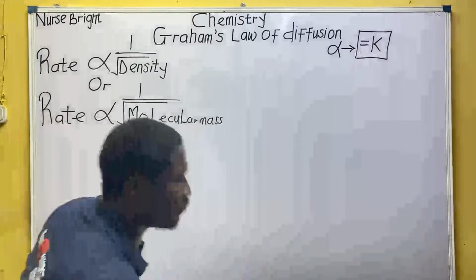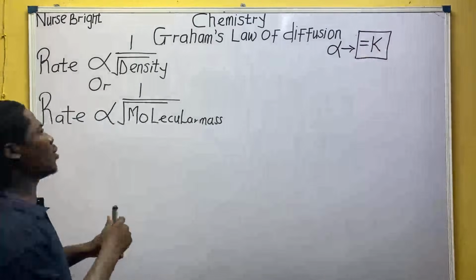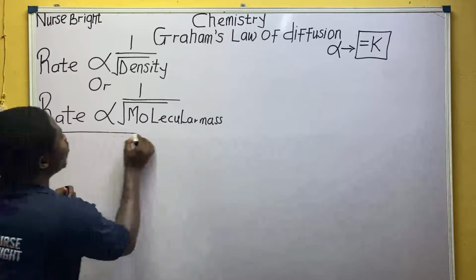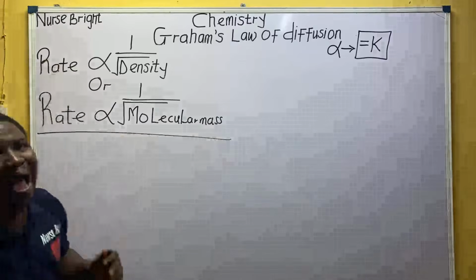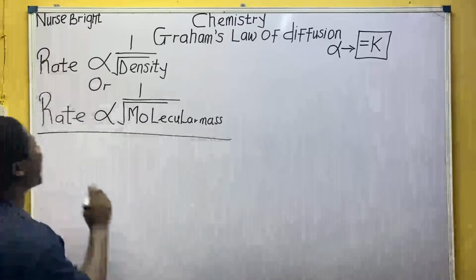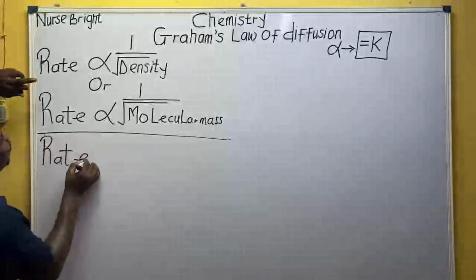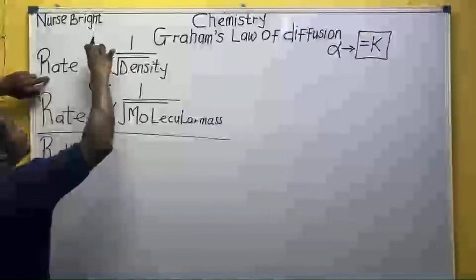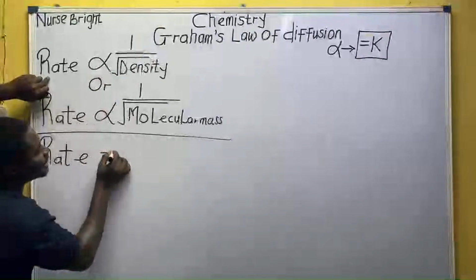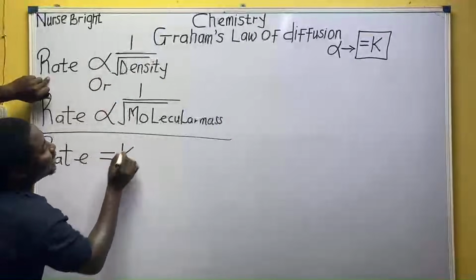We have been able to introduce a constant, so you put equal to in front. Now, everybody, this is what I'm saying. I want to rewrite these two by introducing a constant. Look how it works. For the first, that says rate of diffusion, removing the proportionality and introducing a constant, it is going to be equal to K.